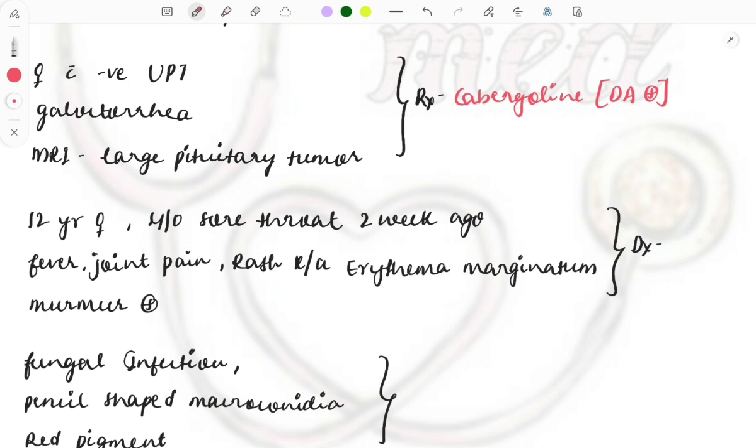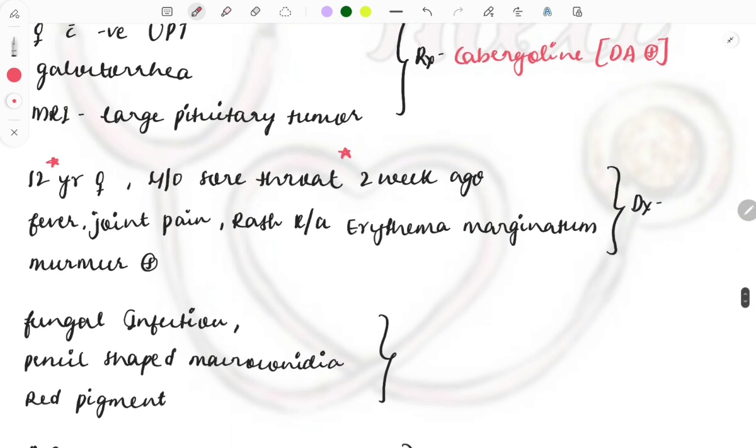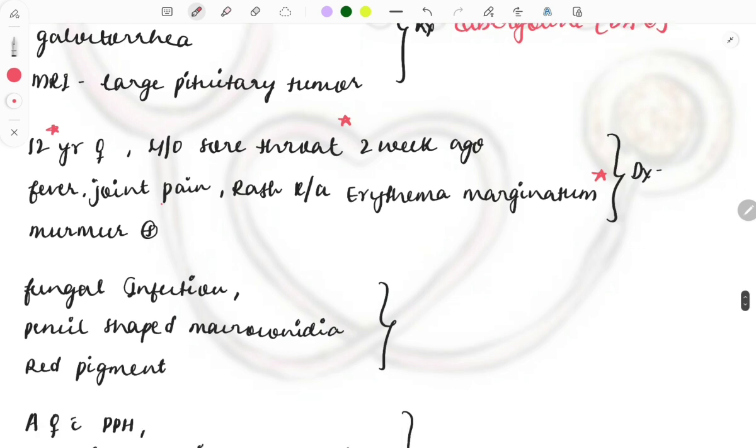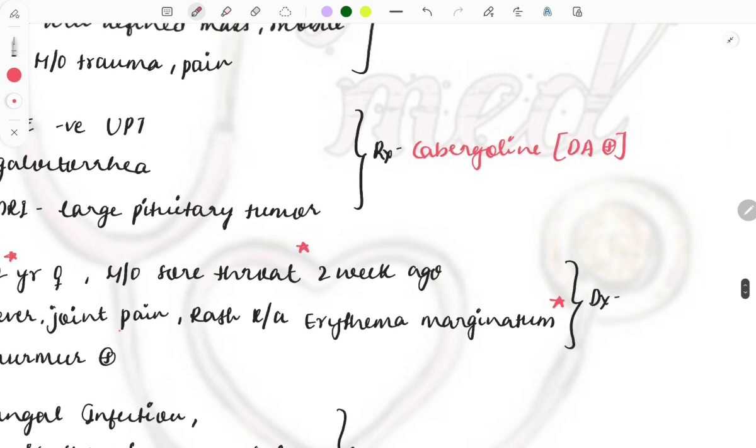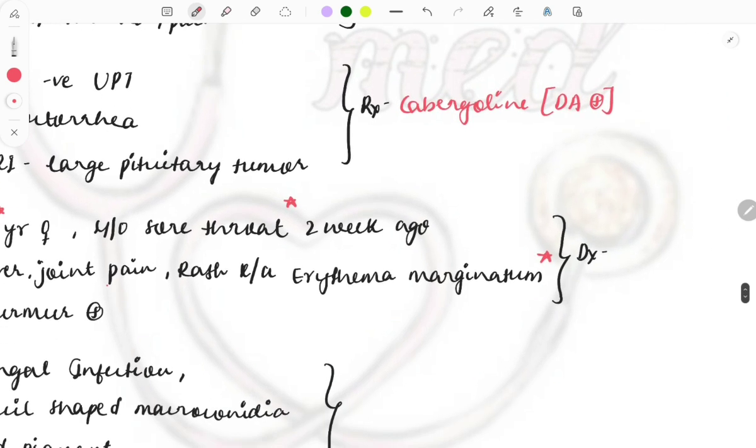See, the things hinting us towards acute rheumatic fever are that the patient is young and has a sore throat, so there will be a history of sore throat in acute rheumatic fever. Then there is involvement of fever, involvement of the joints, then the rash. This is the classical erythema marginatum seen with rheumatic disease, and also a murmur is present. So yes, the clear-cut diagnosis is acute rheumatic fever.